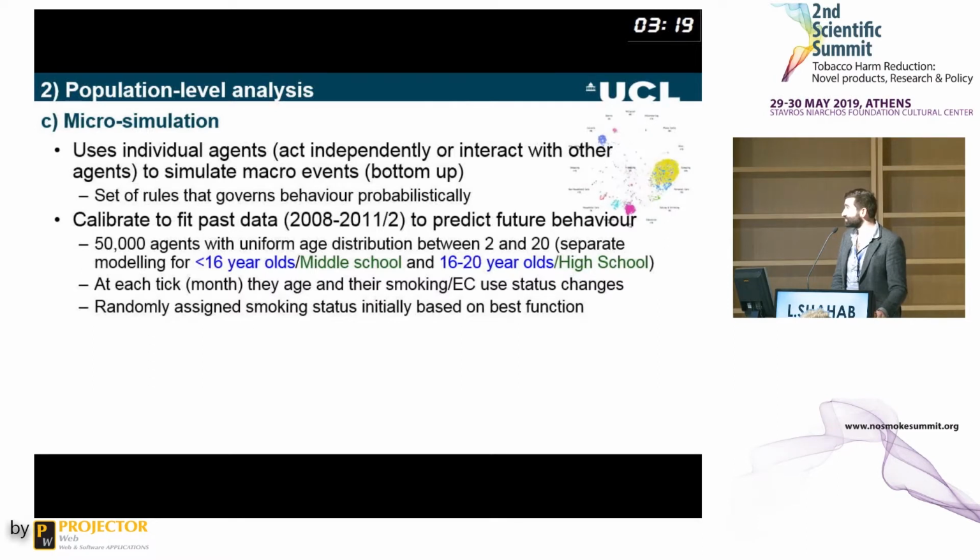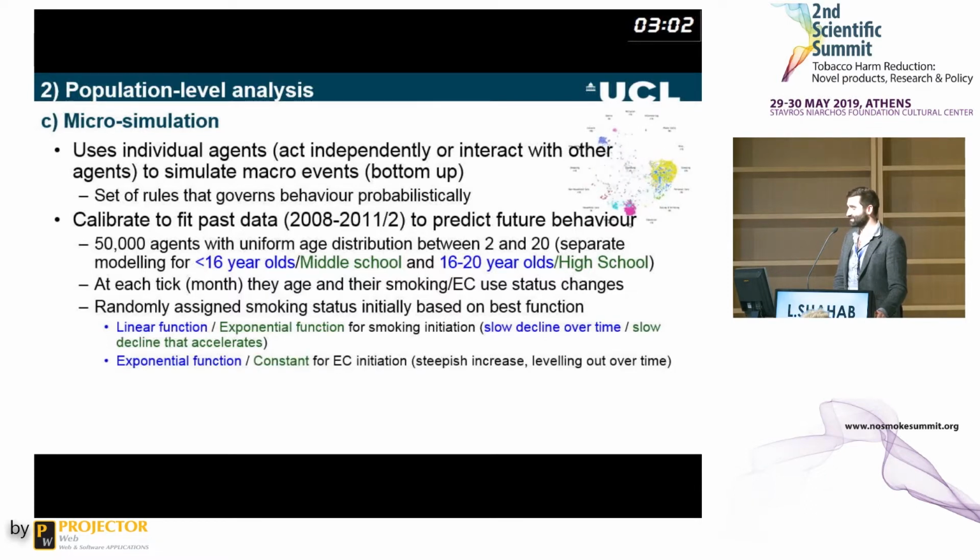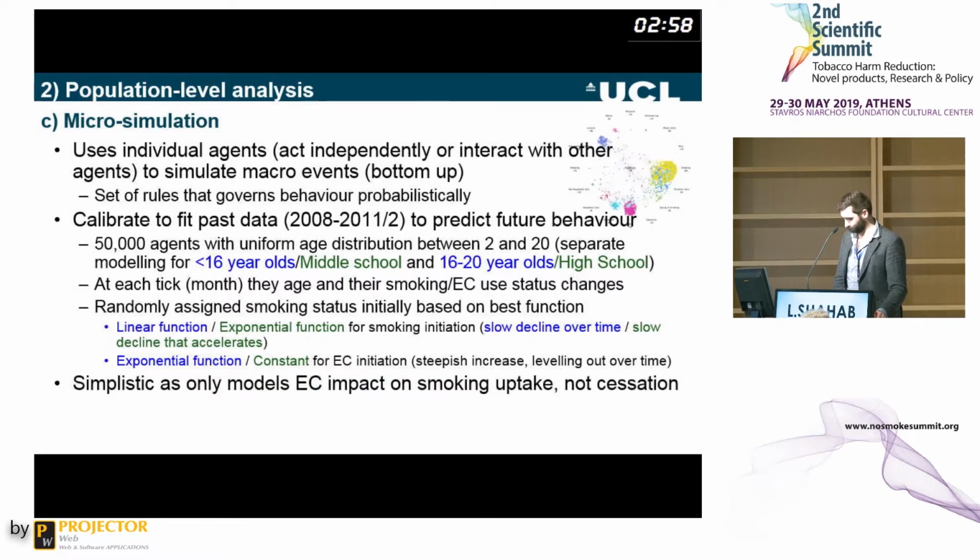When you look at the data prior to e-cigarettes becoming popular, in the UK there was a linear function, which means a slow decline over time in smoking prevalence. And in the US, there's an exponential function that best fits the data prior to e-cigarettes becoming popular, which means a slow decline that accelerates over time. For e-cigarette initiation, this model says just a steepish increase that then levels out over time. This model is quite simplistic, as it only models the impact of e-cigarette use on smoking uptake, not on cessation.